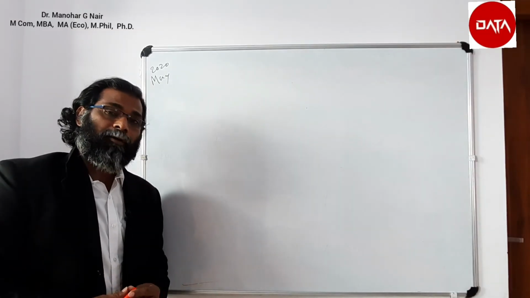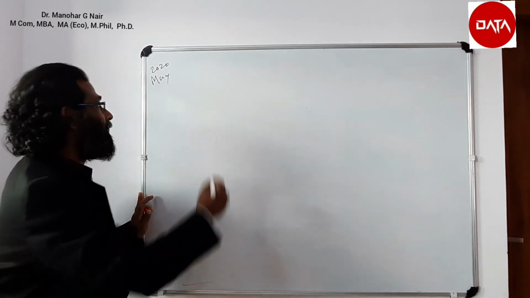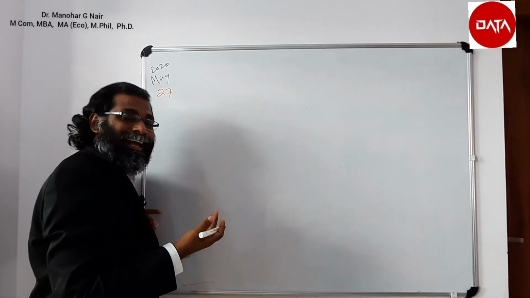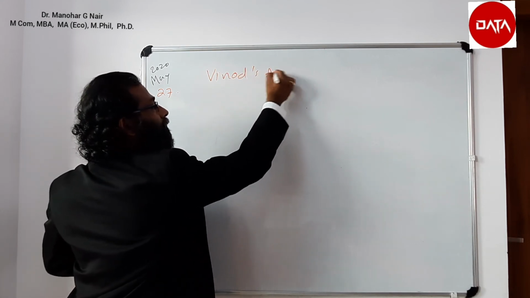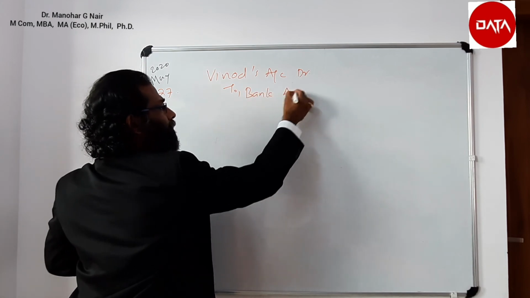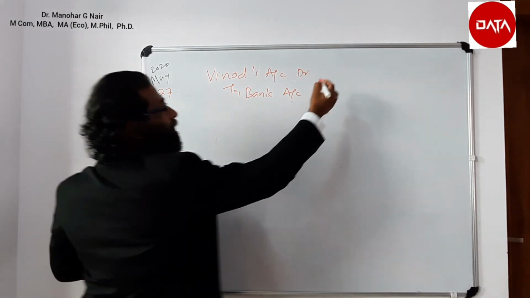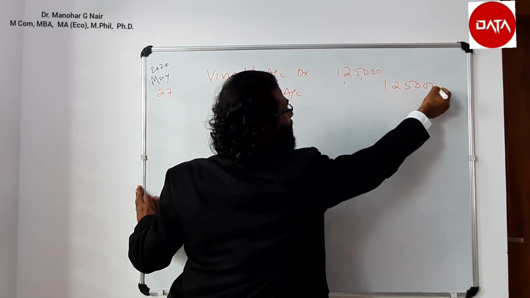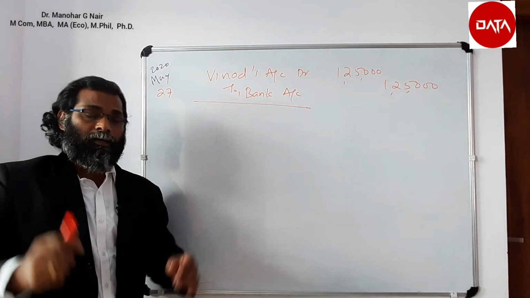We have got intimation from the bank stating that Vinod's check is dishonored. So we have to pass a journal entry. The date is 27th. We have to reinstate Vinod's account. Vinod account debit to bank account. Actually, what is the value of the transaction with Vinod? 1,25,000. The check of 1,25,000 got dishonored. So this is the journal entry for dishonor: Vinod's account debit to bank account.